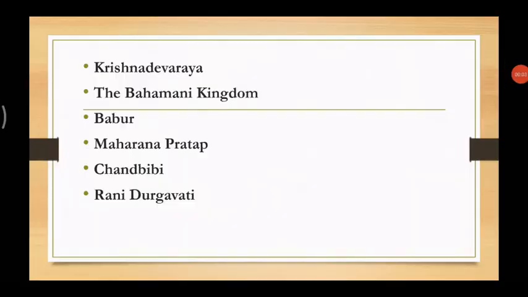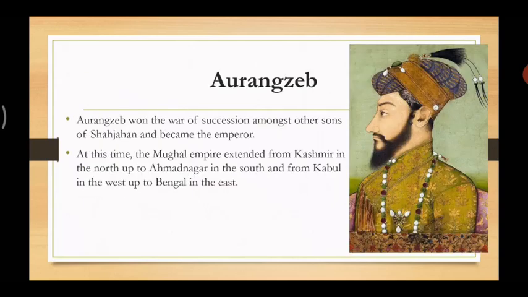So, students, in the last class, we learnt about Krishna Dev Raya. He was reigning the kingdom of Vijayanagar. The Bahamani kingdom came into existence in 1347 CE, and Hassan Gangu was the first sultan of the Bahamani kingdom. Then we learnt about Chand Bibi, Babur, Maharana Pratap, and Rani Durgavati, about the various works they took over. Let's move forward. Next, we will learn about Aurangzeb.